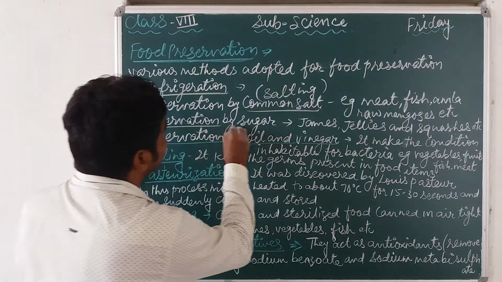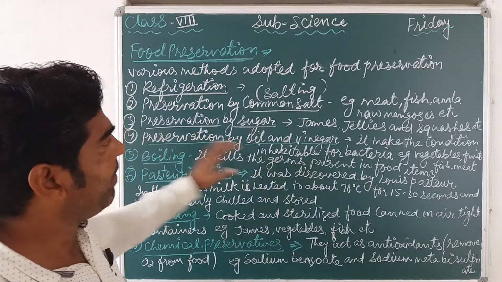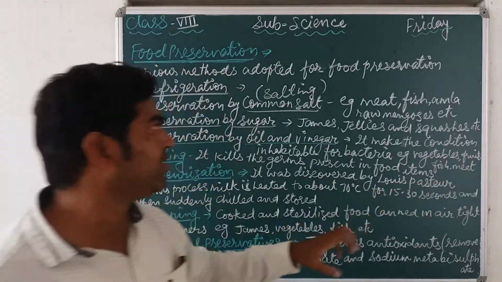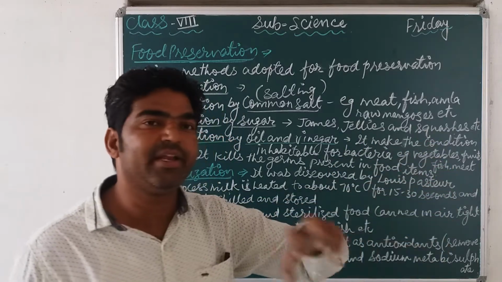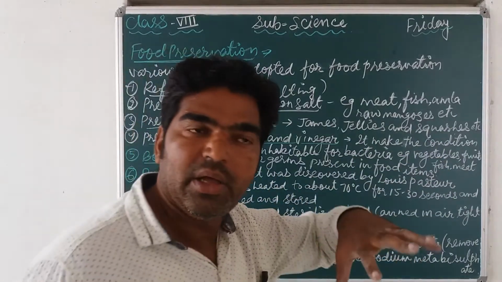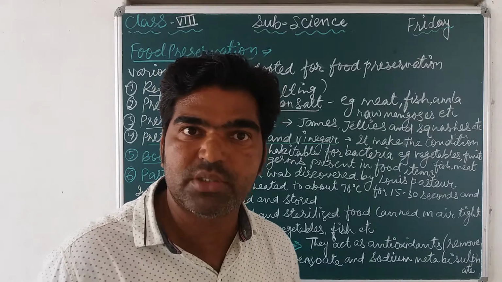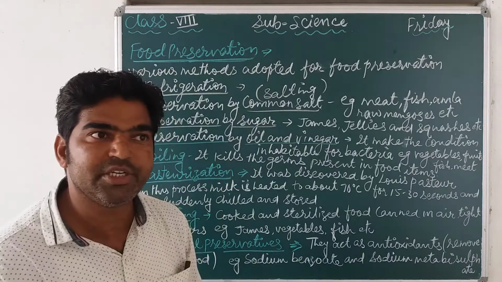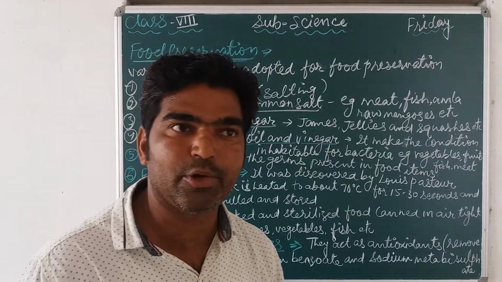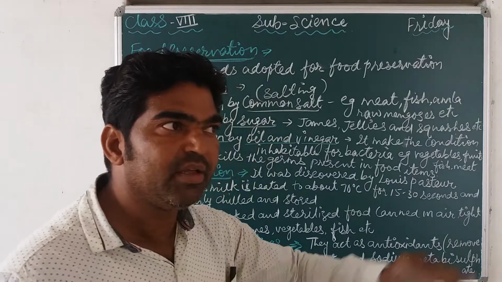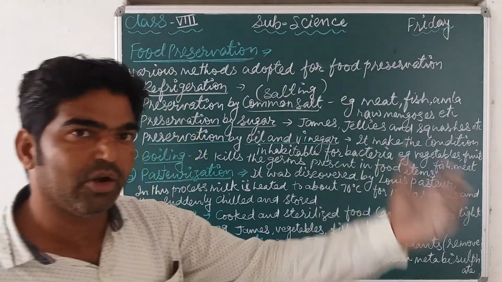Next, preservation by sugar. This is called a sugary. The sugar can also be used for making jams, jellies and spices, because when we use sugar, it also absorbs the moisture present in the food material, and it makes an inhabitable or unfavorable condition for the growth of microbes. If there is no moisture, no water, no humidity, there will be no question of growth of microbes. In this way we can preserve the food material for a long time period and utilize it further for a long period.